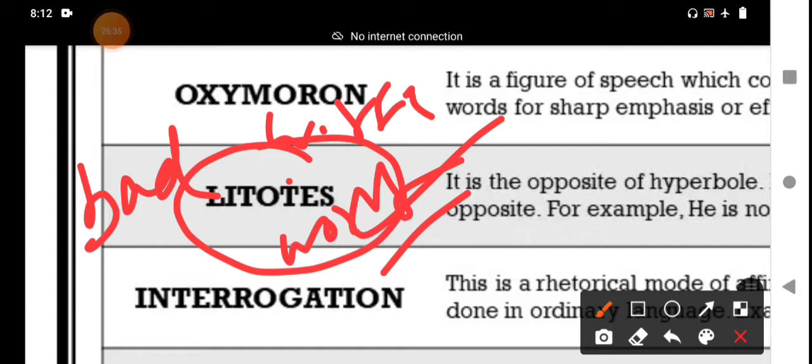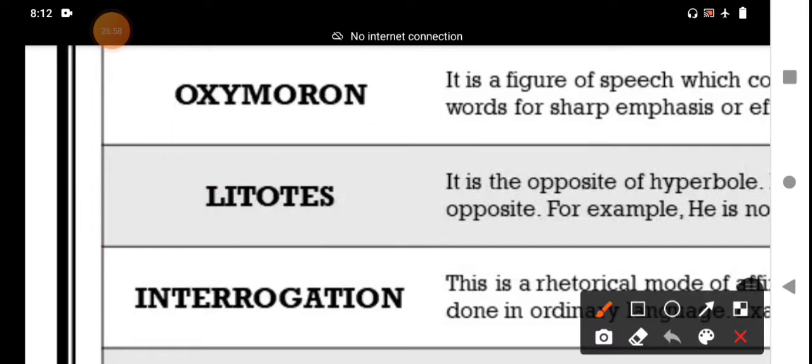Take one more example. "She was not a little upset." It is a litotes statement. Not a little upset means she was extremely upset. We should understand litotes through such examples. Litotes is the opposite of hyperbole, one of the most important figures of speech.